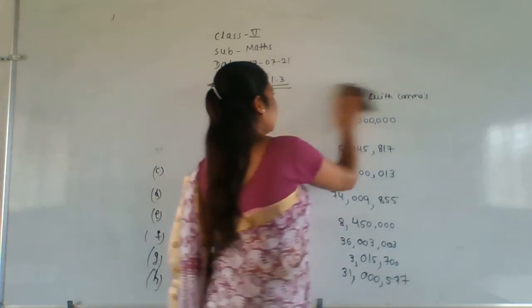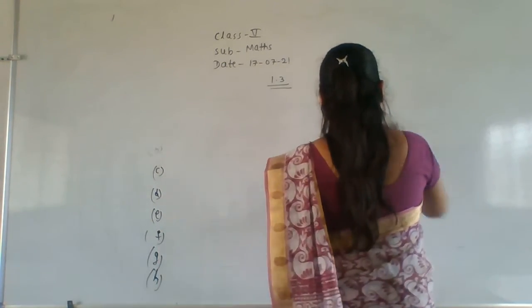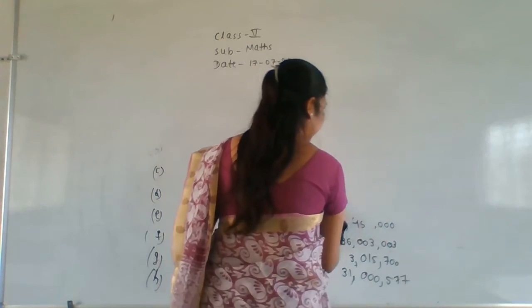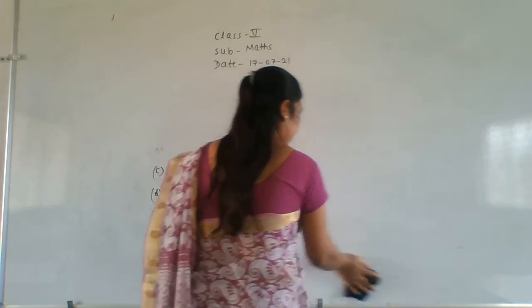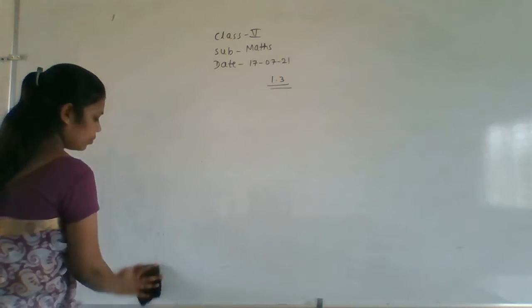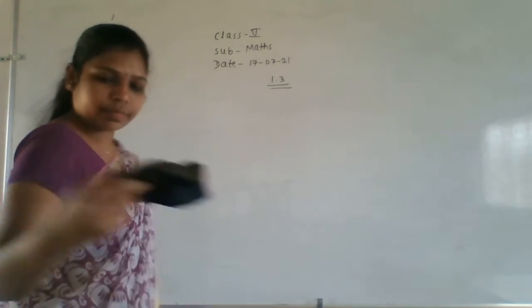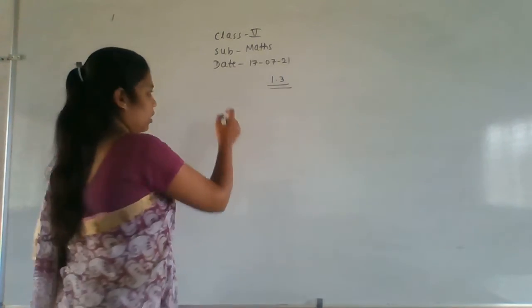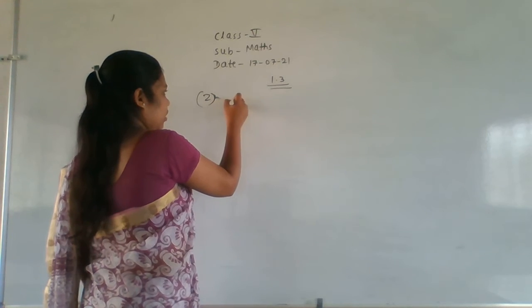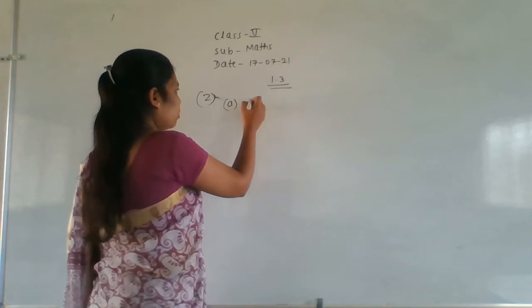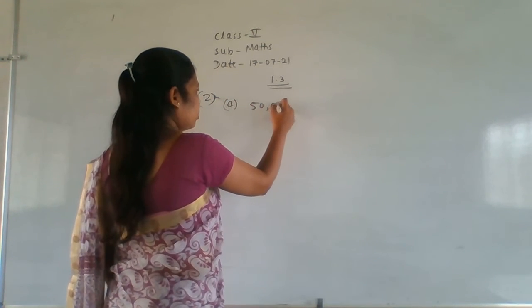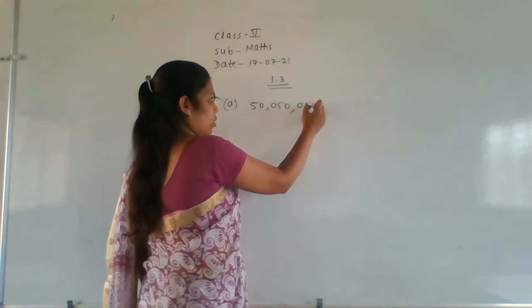Second main. We have given numbers, you have to write the number name. Second main, 81. Okay.